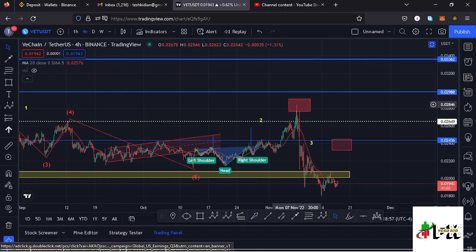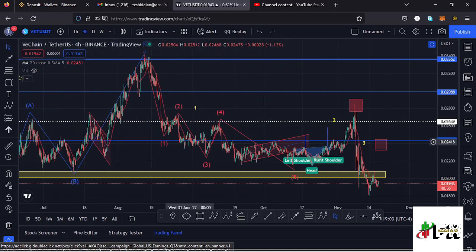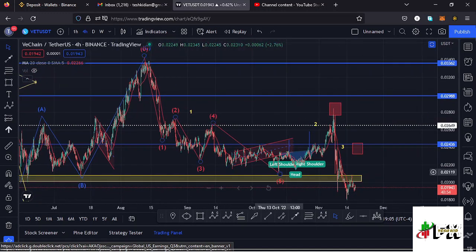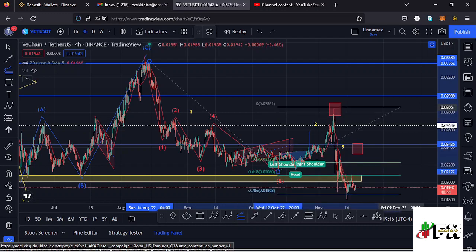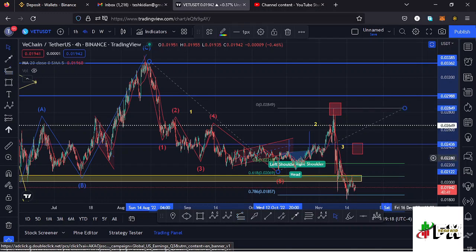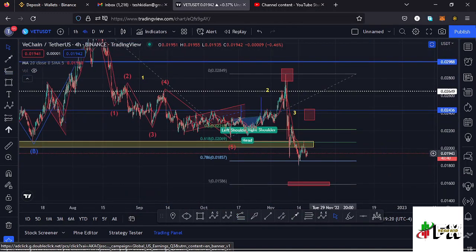And after seeing that peak, I expected an impulsive movement to the lower side in the formation of a higher Elliott wave count 3, and using the Fibonaccis we can also sketch out a minimum target area to the lower side in the formation of that higher Elliott wave count 3, connecting the fibs from the high of that first wave to the low of this first wave, then dragging the fibs to the high of that wave 2. That gave me a minimum target area using the 1:1 fib ratios at around the $0.015 mark.